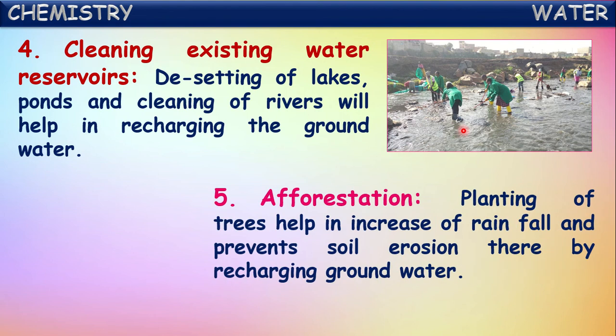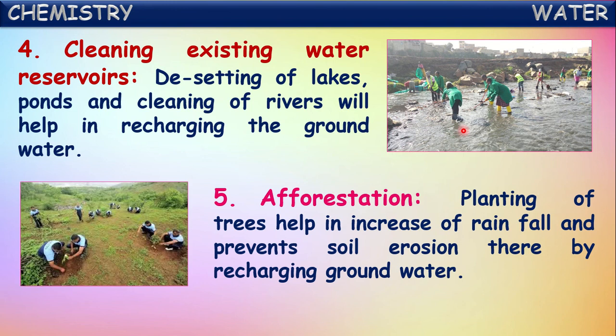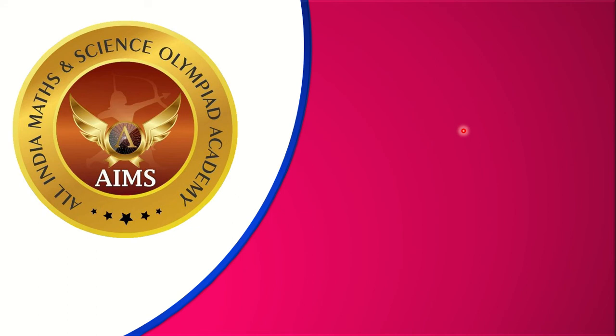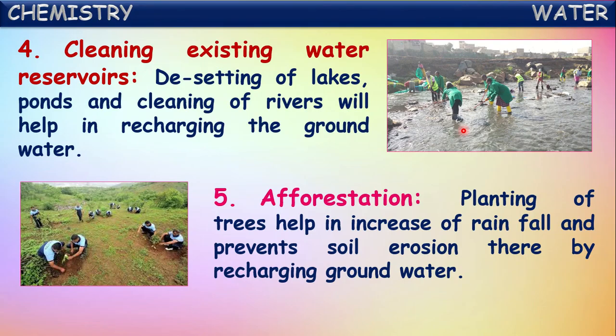And one more method, afforestation, which is also very important. Planting of trees helps in increasing rainfall, and not only that, it prevents soil erosion, thereby recharging groundwater. Okay, with all these procedures we can conserve the water and we can increase the groundwater level by recharging it.